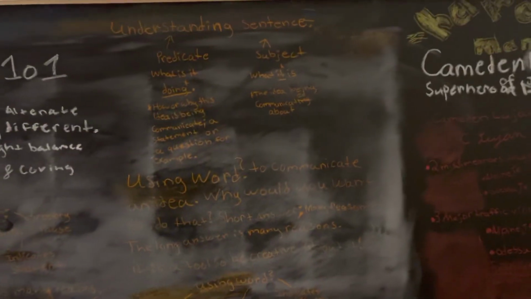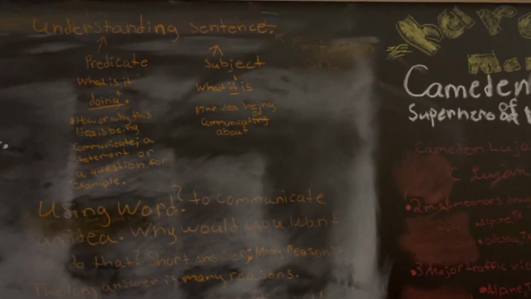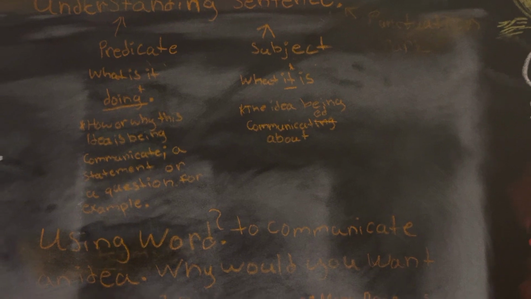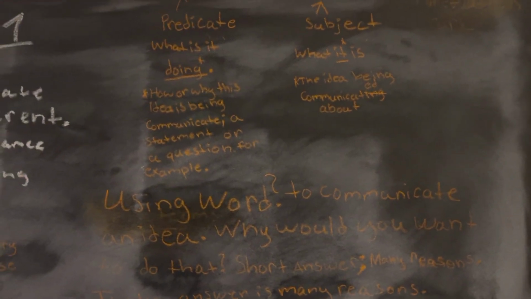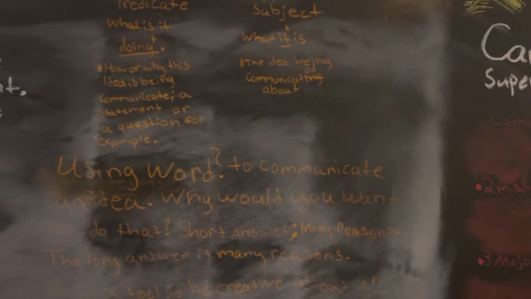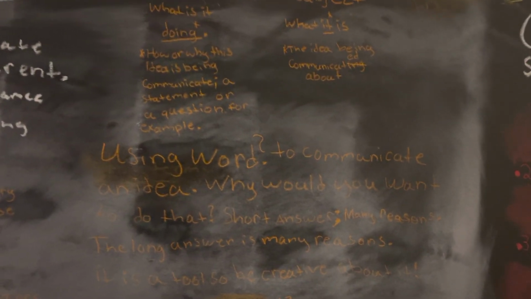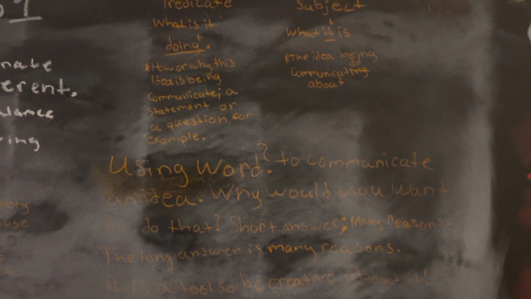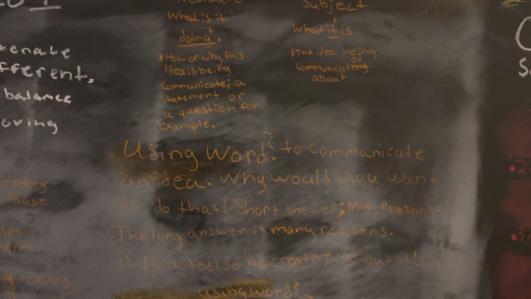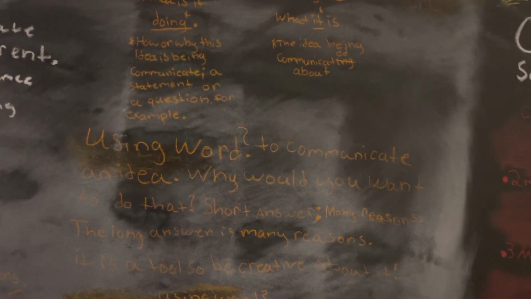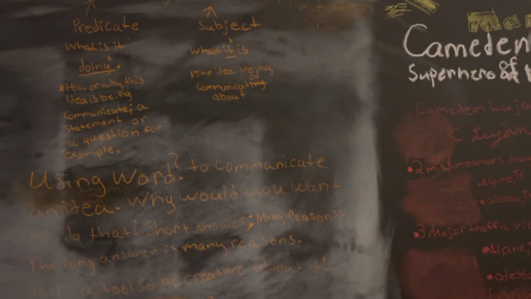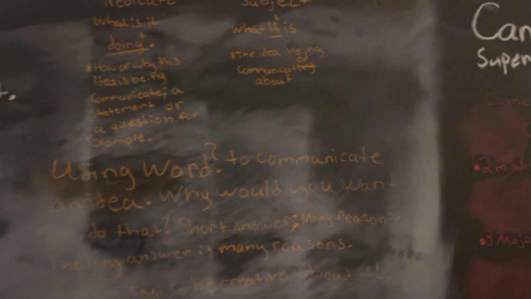One of the first topics we'll be going over is understanding sentences, by splitting them up into 2 separate terms: predicate, what it is doing, and subject, what it is. What it is doing: how or why this idea is being communicated, a statement or a question, for example. The subject, what it is, the idea being communicated about.